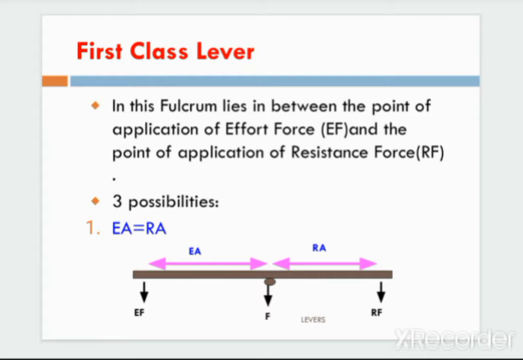So in this there are three possibilities. First, EA is equal to RA: the effort arm is equal to the resistance arm or weight arm. So the fulcrum is in between, and the distances from the fulcrum to the effort arm and the resistance arm are similar.